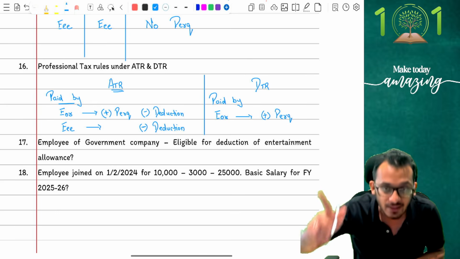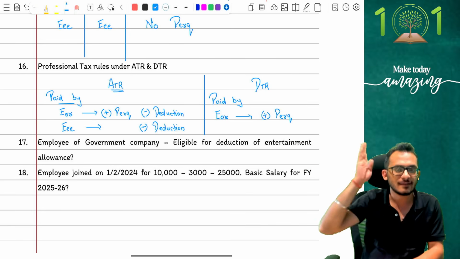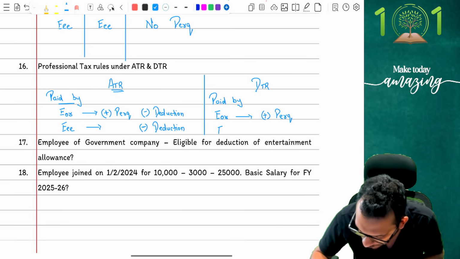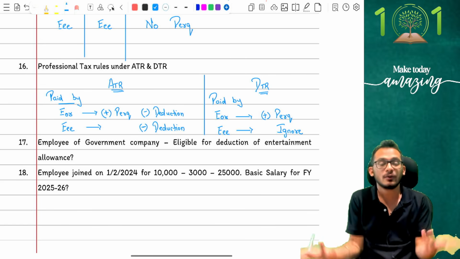Meaning income tax will say tax it, put it under perquisite and tax it, because the employee's money, the employer has paid. But will you get a deduction? No. No deduction is coming to you. If the employee is paying, anyway nothing was to be added. Deduction was the only thing to be done. I'm going to say simply ignore, which means nothing is going to happen under DTR for this because anyway no deduction is to be granted.